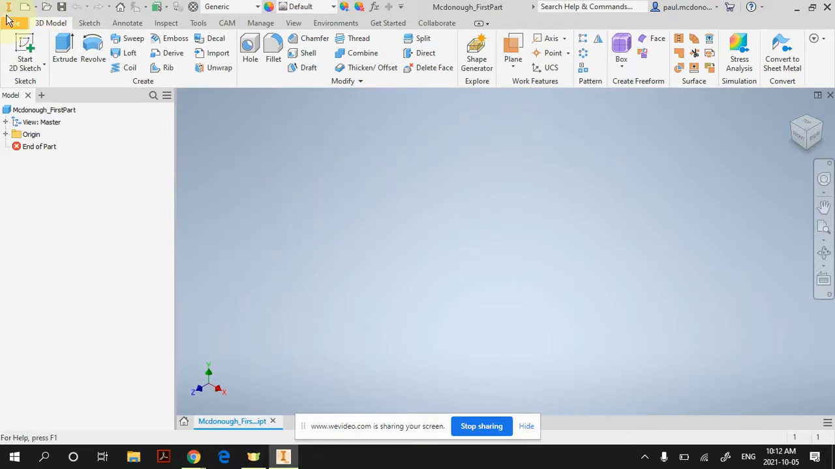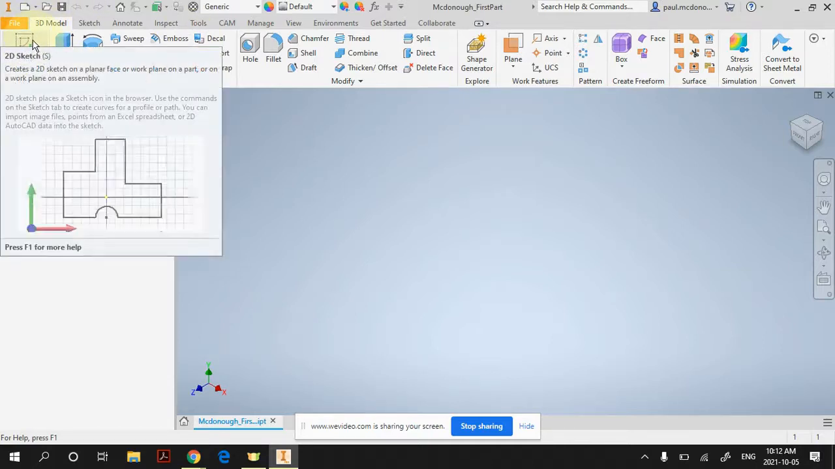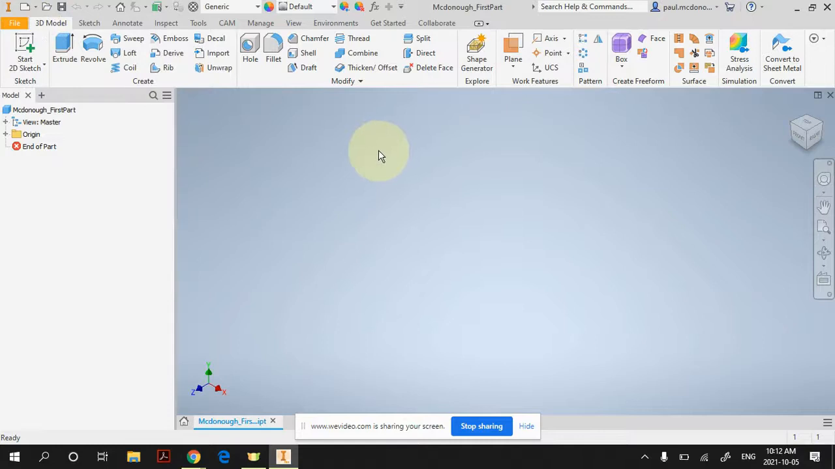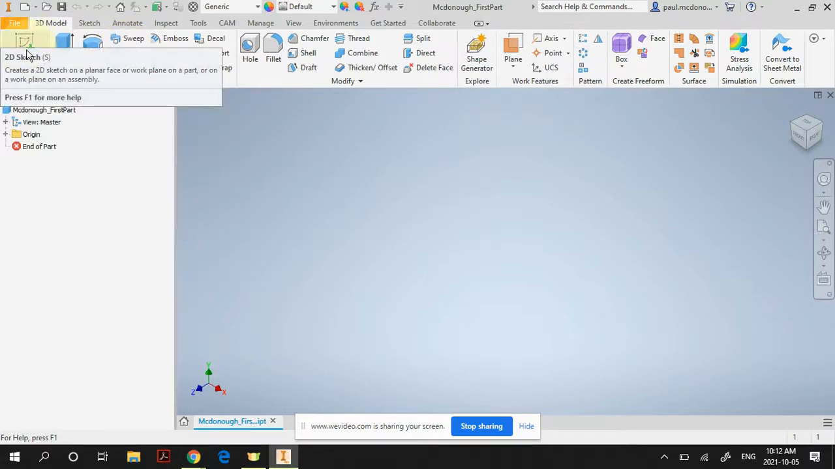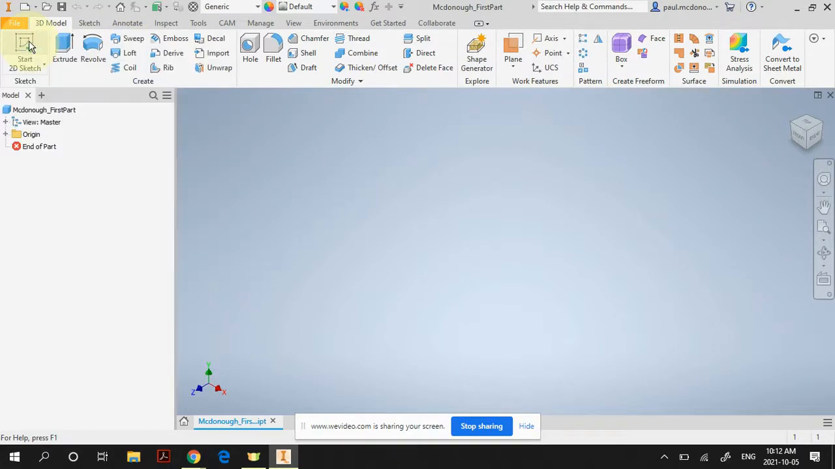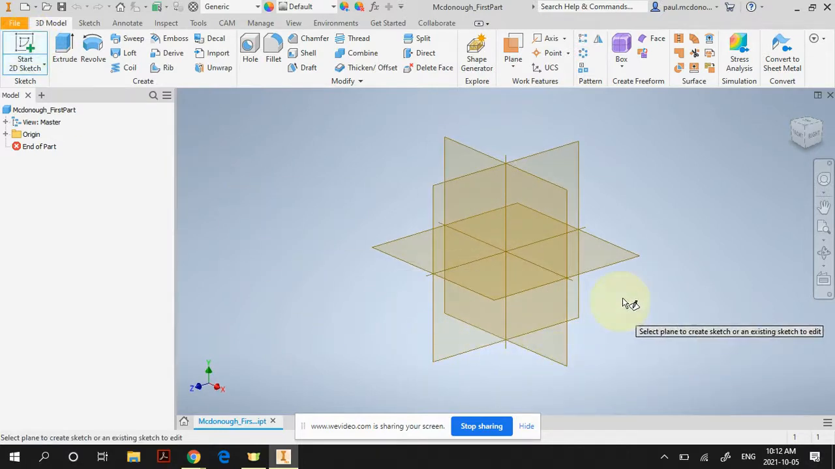So once you have this and you've saved your file, it should say your last name underscore first part down at the bottom here. When you're an inventor, everything starts just like you do when you're using the design process. Everything starts with a sketch. So the command for starting a sketch is this little box at the top with the plus sign. If you hover over top of any of the tool icons, it tells you what it does and it explains how. So you start with a sketch and it will bring up